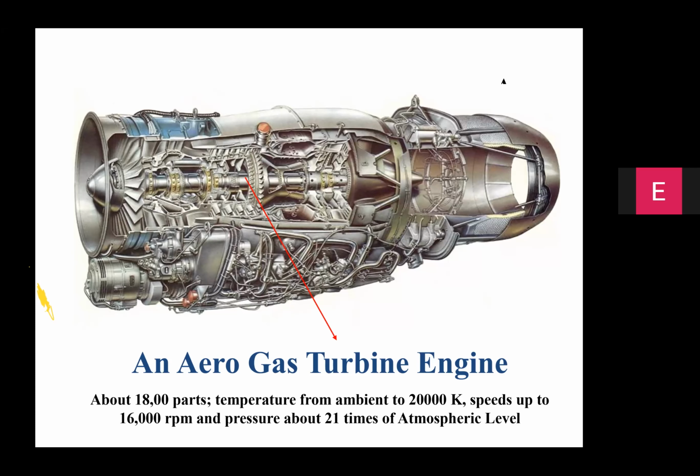The pressures in high pressure compressors could be 20 times more than atmospheric pressure. The RPMs could be in excess of 16 to 18,000 RPM. So we make use of different kinds of materials, including titanium alloys, nickel alloys, castable alloys, and aluminum alloys in the architecture of a gas turbine engine.